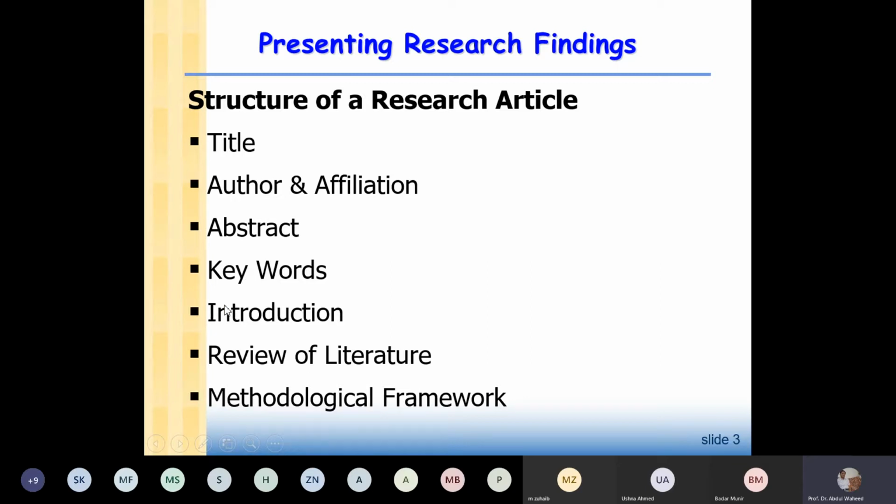And then you have your introduction section. I already discussed that in the introduction you will write the background of the study, the current situation, your research question, research objective, significance of the study, and the structure of the report, that is, your report is divided into how many sections.